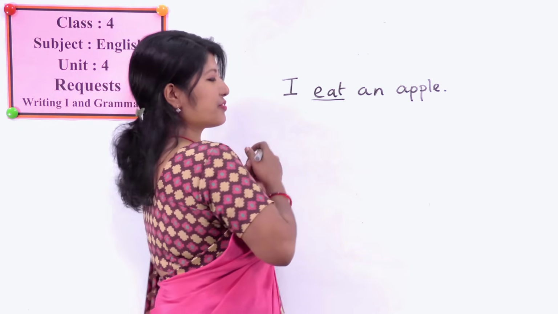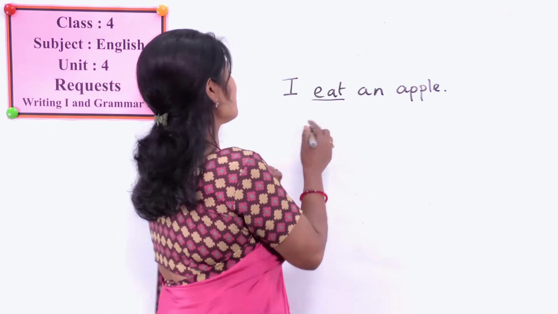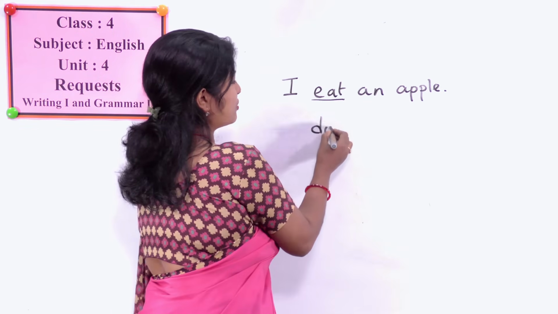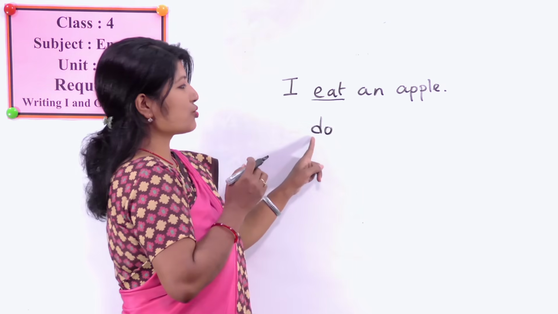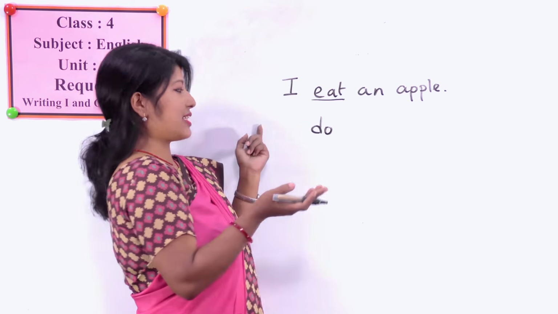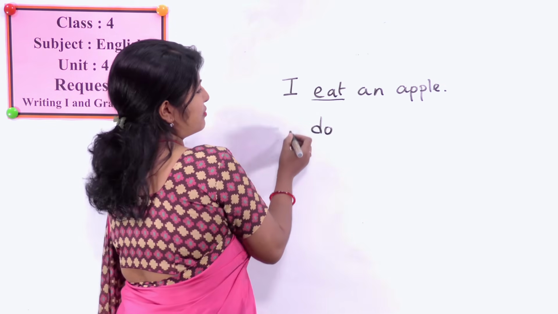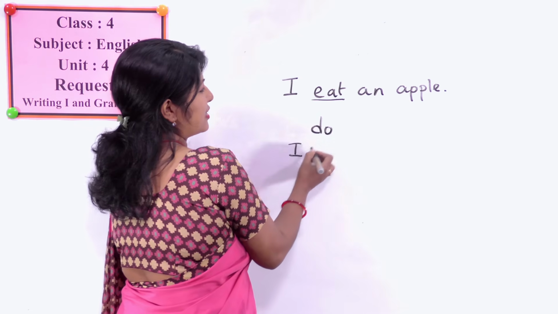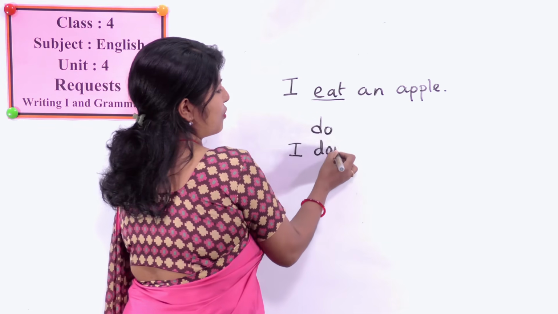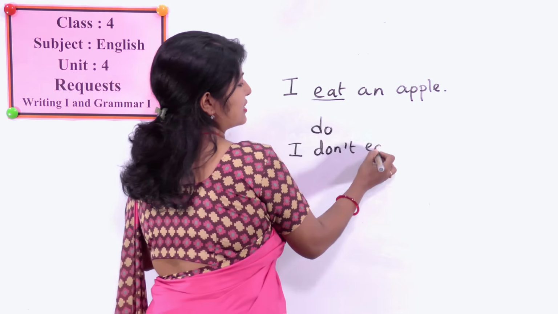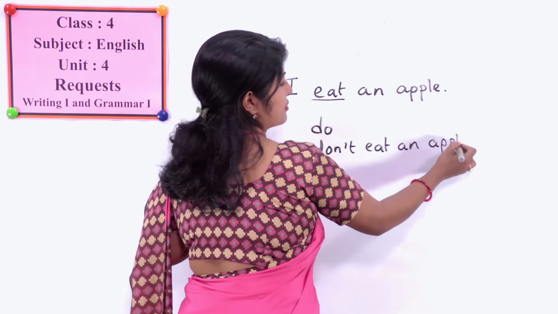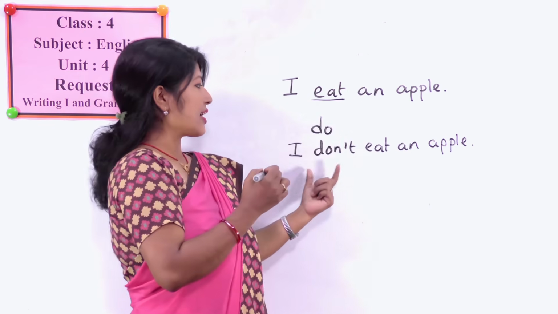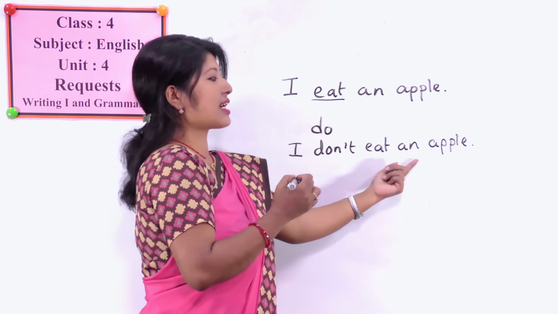So instead, we use the do form. Since we are making a negative, don't. I don't eat an apple. I don't eat an apple.